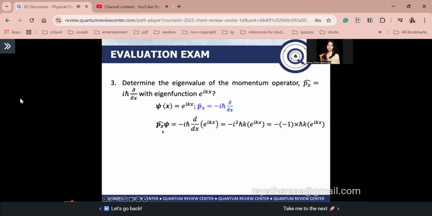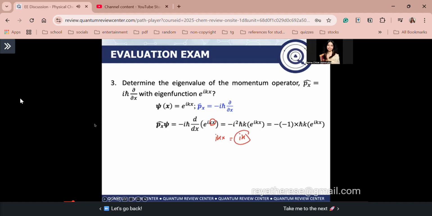Let's operate on the wave function using the momentum operator. So, your wave function is e to the power of i k x, with the momentum operator acting on it. Okay, guys. So what is the derivative of e to the power of i k x? Oh, e to the power of x muna. The derivative of e to the power of x is e to the power of x. Tama? Now, use chain rule. Guys, you have to apply the chain rule. So we have to find the derivative of i k x. The derivative of i k x is, syempre guys, equal to i k. Tama?